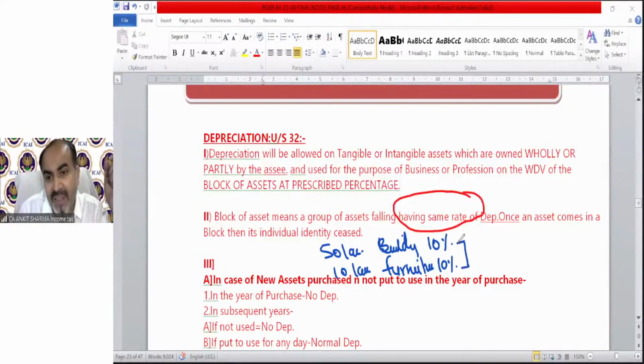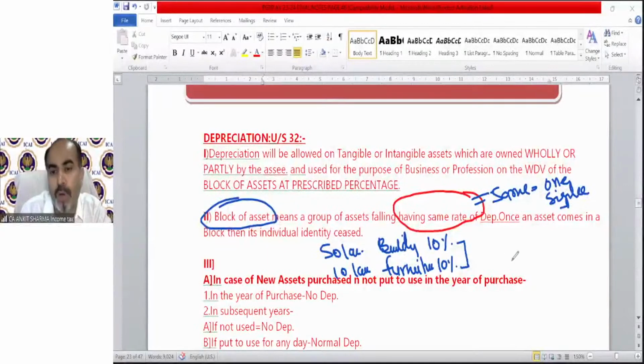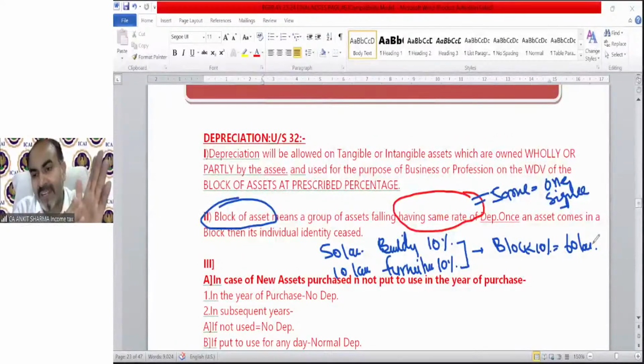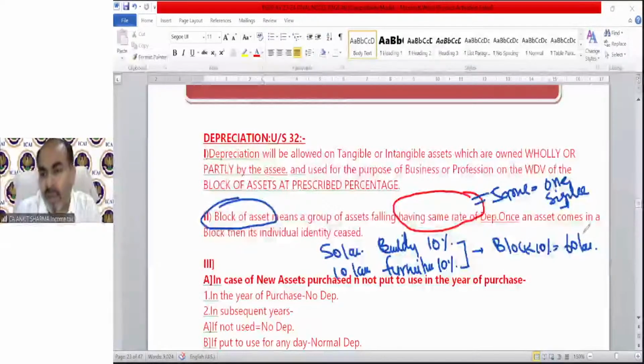But under income tax, there is a concept of block of asset, which says if the rate of depreciation is the same, then we will treat it as one single asset, and that will be shown in a single block of asset. So in income tax, I can show it like this: a block having 10% rate and the value is 60 lakh. There is technically no building, no furniture now. There is a block only of asset which is having a depreciation rate of 10% and that value is 60 lakh. We will not say that in this block there is a furniture and there is a building.